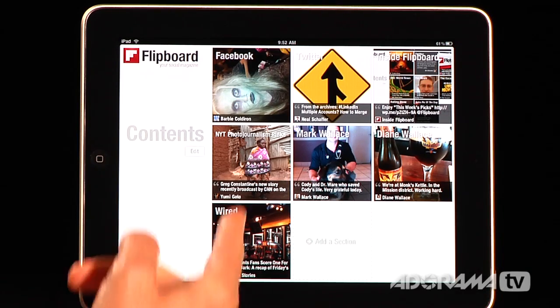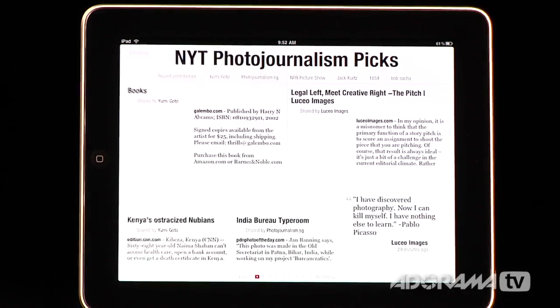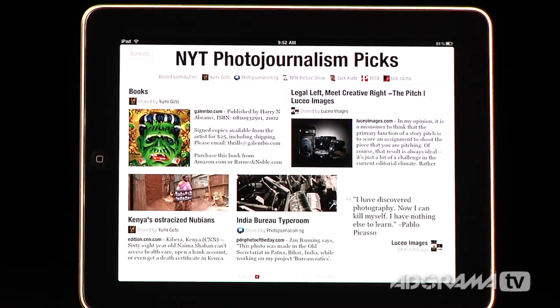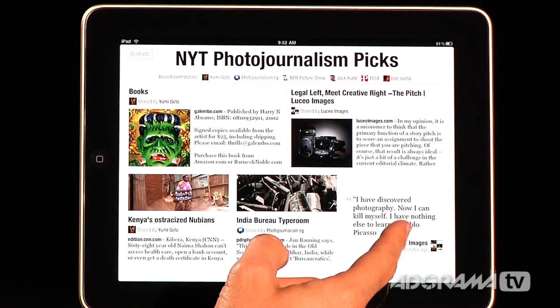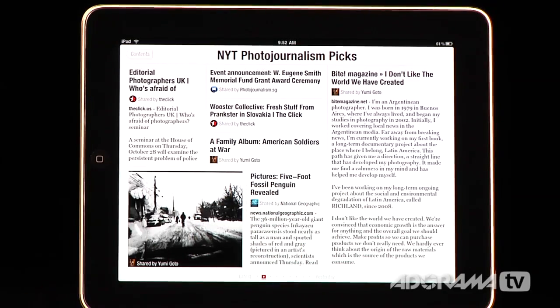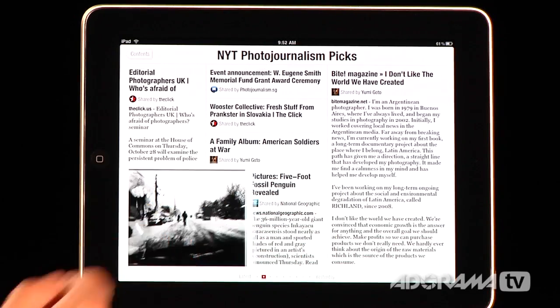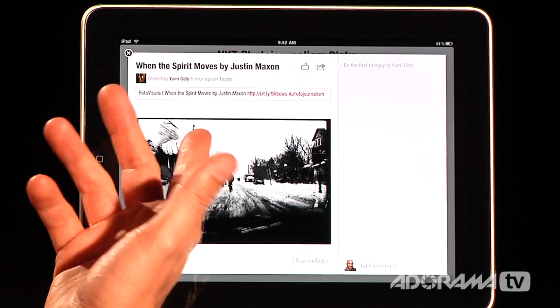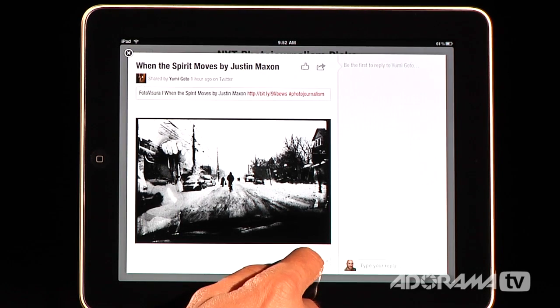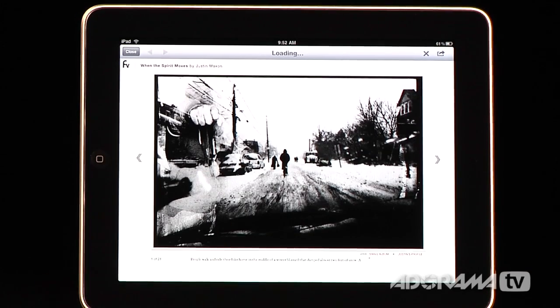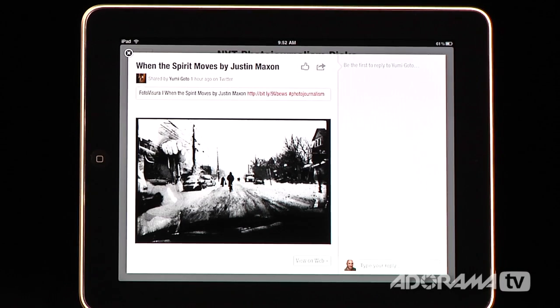So I've selected to put in my New York Times photojournalism picks because I want to see what photojournalists are doing, and so here's all the stuff from the New York Times, and as I flip through there, I see all the different articles. If I want to see a little bit more about that, I just click on it. If I want to see this on the web, I click this little button here and it says View on the Web. And then, of course, the article will load in. And when I'm done, I can close that and I get right back to my Flipboard.